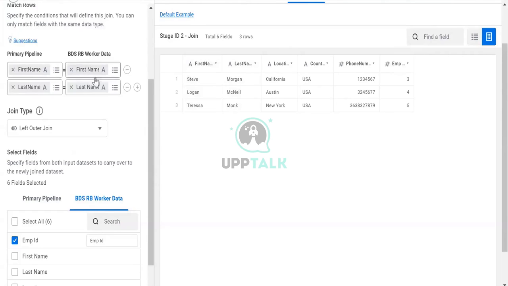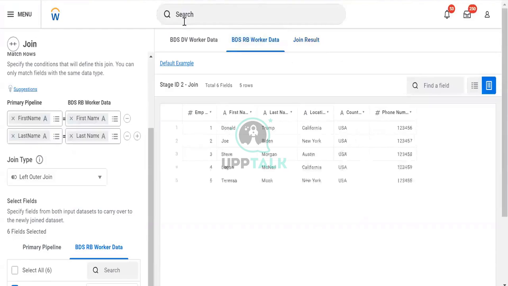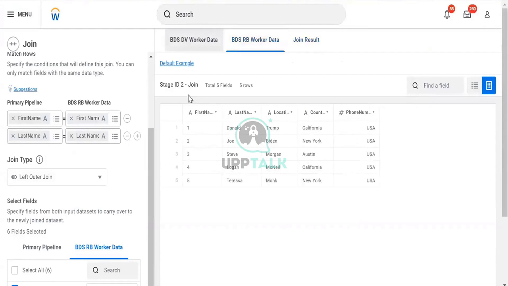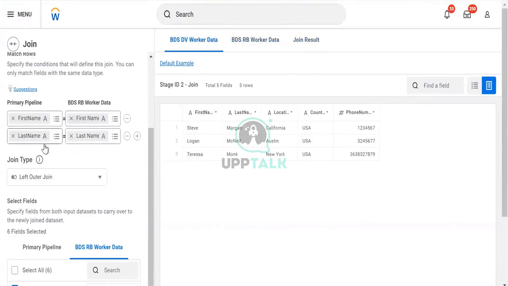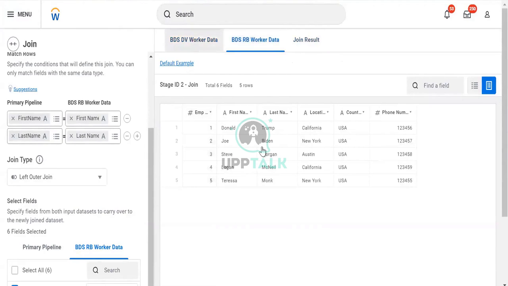If it joins on the first name basis only, it will get confused about which value to pick, because there are 2 Terrys whose first names are the same and are matching in this data set. To increase the accuracy of the report, I'll add another condition: with the first name, also match the last name. It will not only match the Terrys in both data sets, but also match the last name. Here Terry Monk is there and here, let's say, Terry McNeil is there, for example. It will identify the uniqueness and only join in that condition.